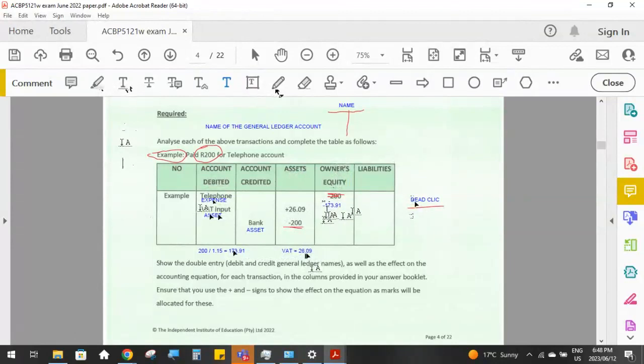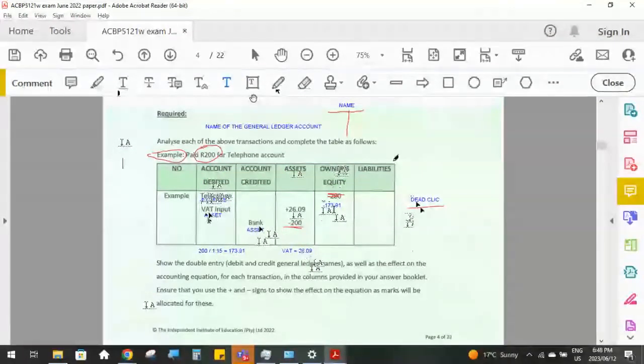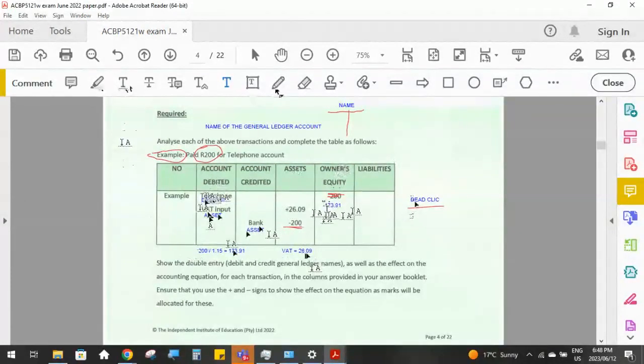So each of these transactions look quite simple, but you have to know your DEAD CLIC. You have to be able to identify each of those accounts correctly as to their category. You have to be able to identify, are expenses increasing or decreasing? Is my VAT input increasing or decreasing? Is my bank increasing or decreasing? So that you get your pluses and minuses correct. And you also have to get these calculations, which are generally VAT calculations, correct as well. So that you get the including VAT amount and the excluding VAT amount and the VAT amount, you get all of those amounts correct. So you can get all of those marks.